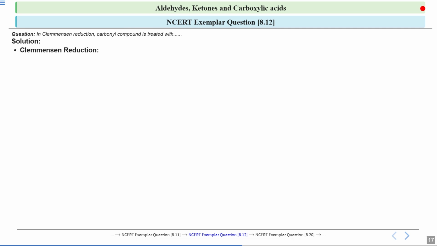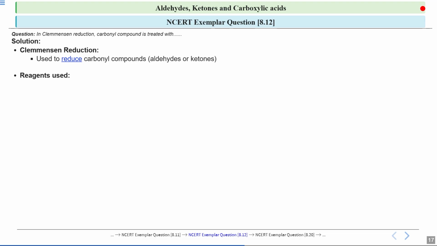So first let us define the Clemmensen reduction. This is a chemical reaction which is used to reduce carbonyl compounds. Okay, which means it converts aldehydes or ketones into simpler hydrocarbons. So specifically, Clemmensen reduction is used to reduce carbonyl compounds, particularly aldehydes or ketones. These carbonyl compounds have a carbon atom which is double bonded to an oxygen atom.